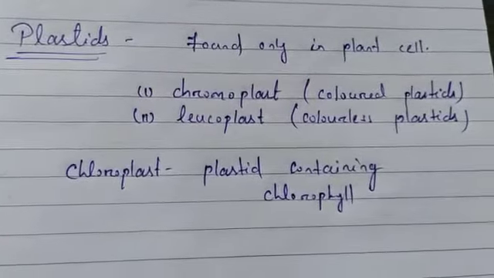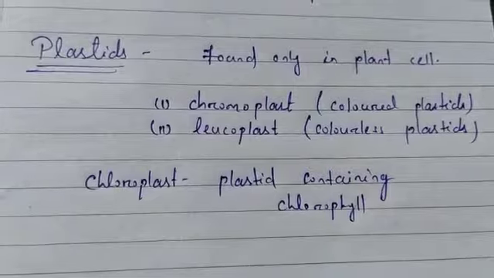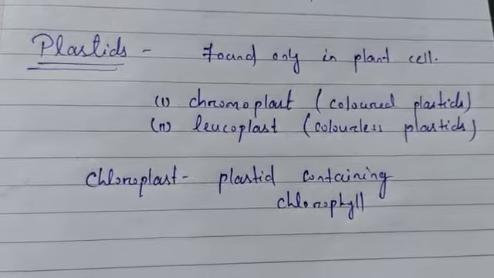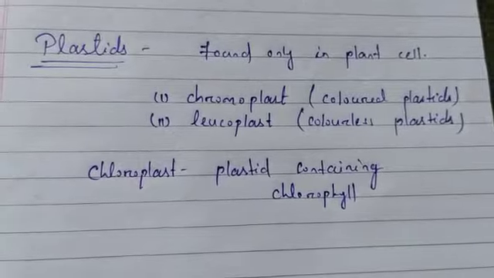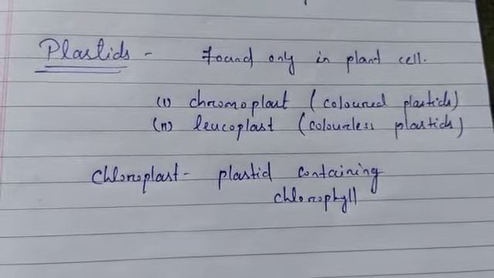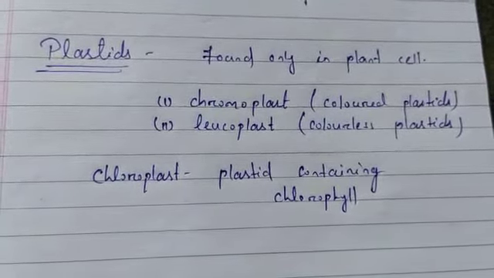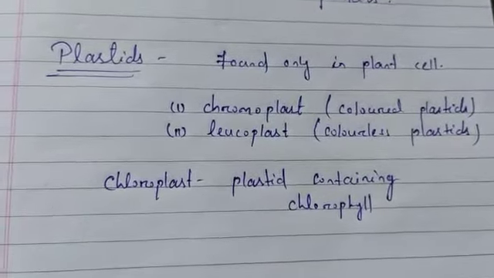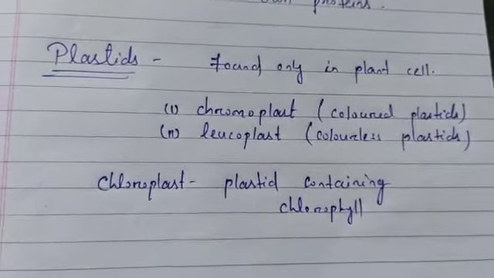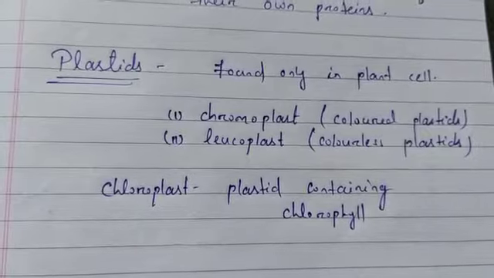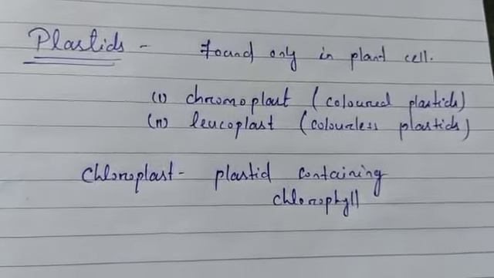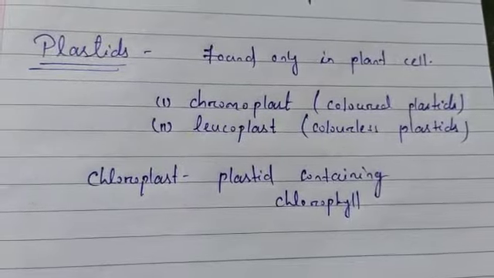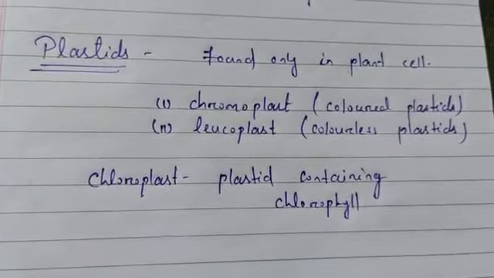You might have noticed that some plants have leaves that are yellow or reddish in color, and that is because of these pigments. Leucoplasts are primarily organelles in which materials such as starch, oils and protein granules are stored. So the main function of leucoplast is to store starch, oils and protein granules.